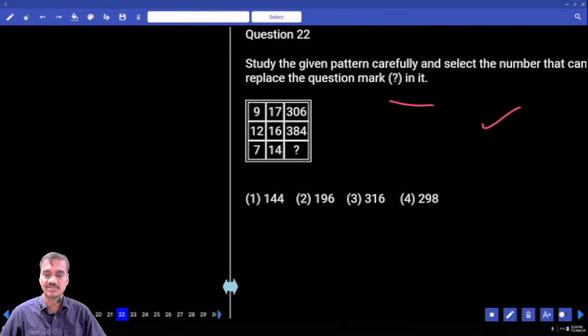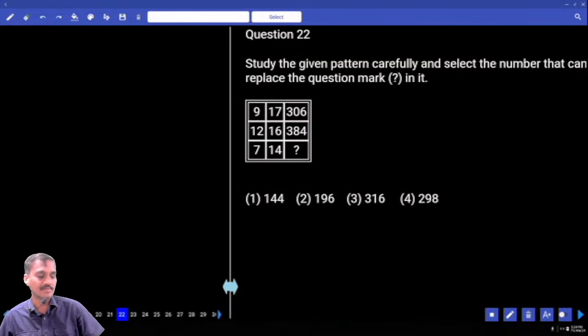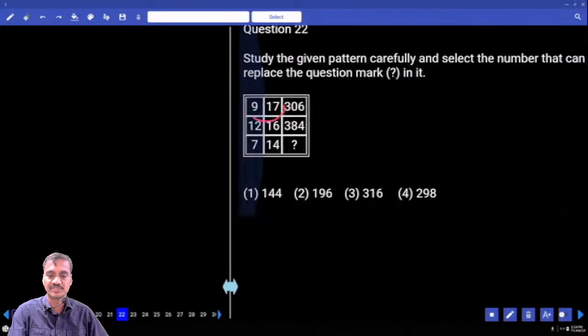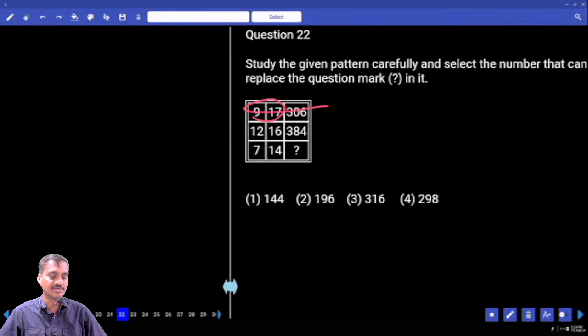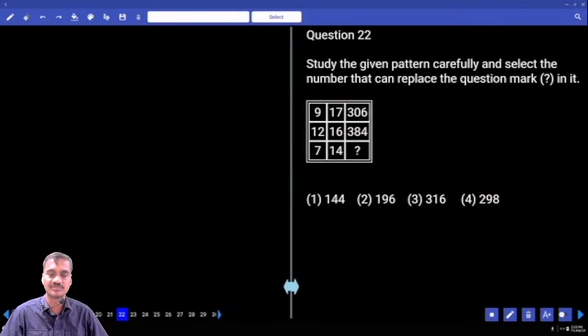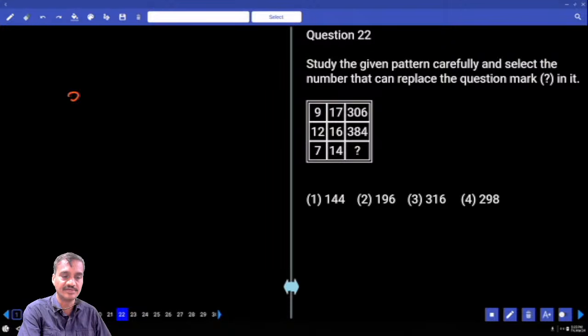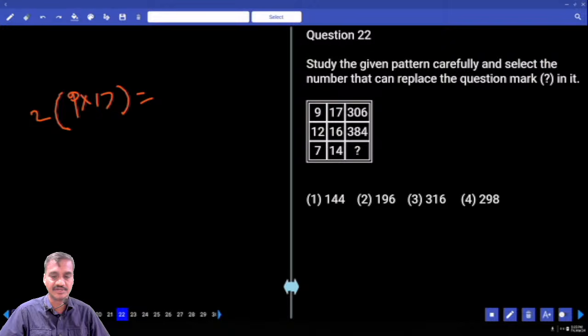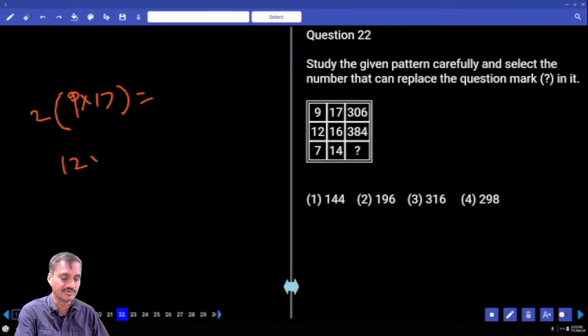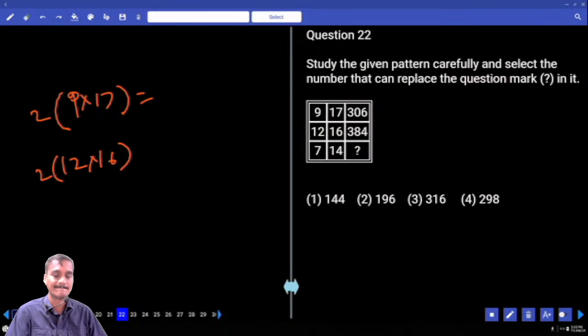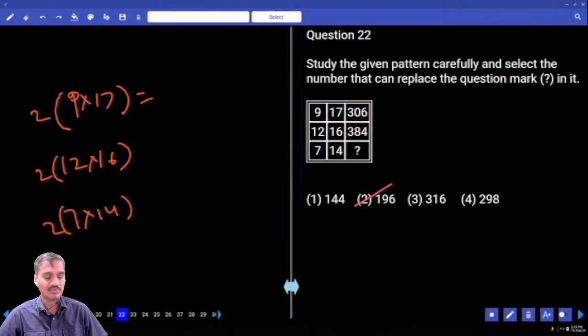Then coming to question number 22. 9 into 17, what is 17 into 9? 17 into 9 is 153. Now how does 306 come from 153? 153 into 2. That is 9 into 17 and into 2. Then 12 into 16 is 192. Into 2 is 384. And in the same way, 7 into 14 is 98. 98 into 2 is 196. That is choice 3 for question number 22.